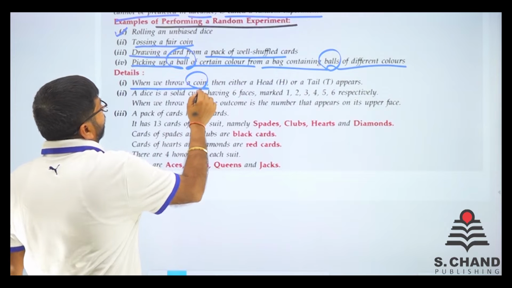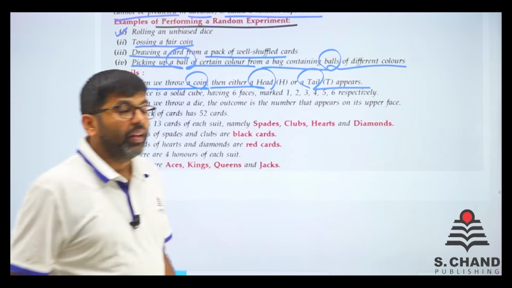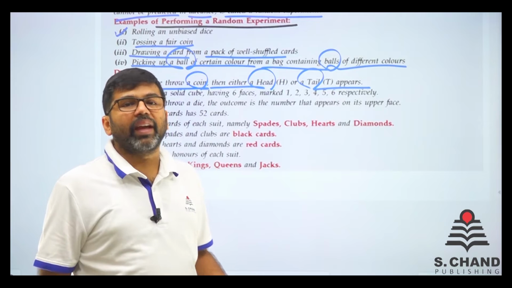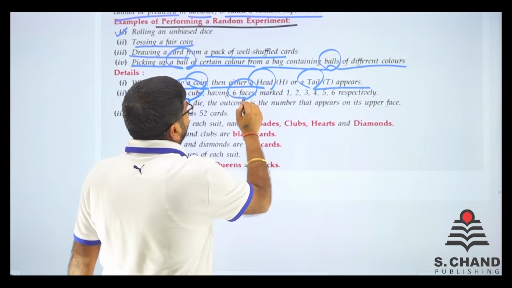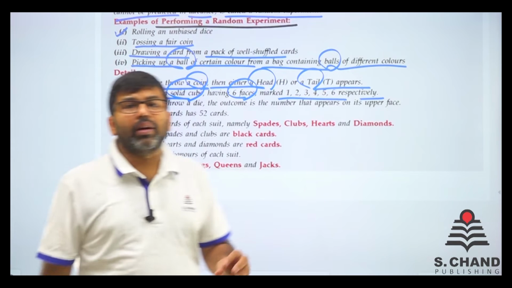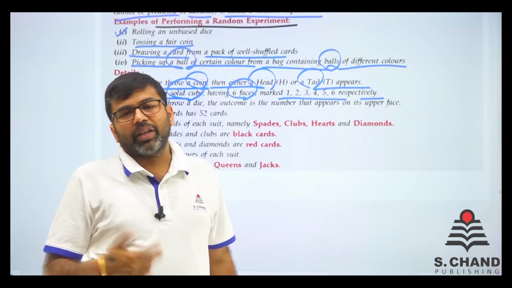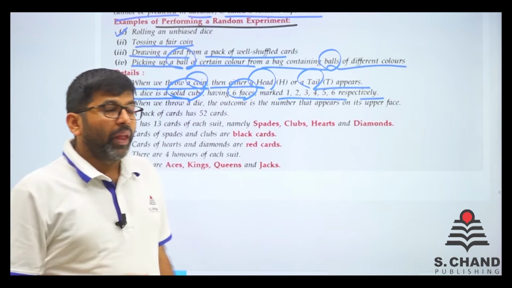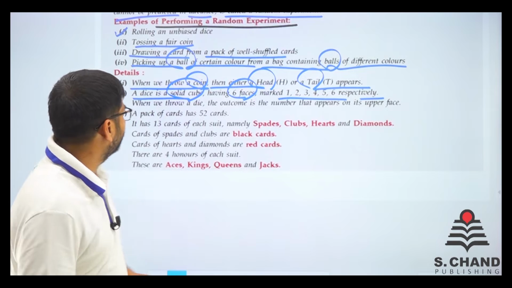When we throw a coin, then either a head or a tail appears. We know it very well that या तो head आएगा या tail आएगा. A dice is a solid cube having 6 faces, 1, 2, 3, 4, 5, 6 respectively. एक ऐसा solid cube है that all the faces are numbered 1, 2, 3, 4, 5, 6. So defined है कि क्या आएगा, prediction नहीं कर सकते exact क्या आएगा.